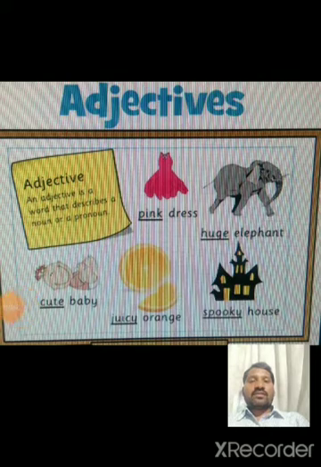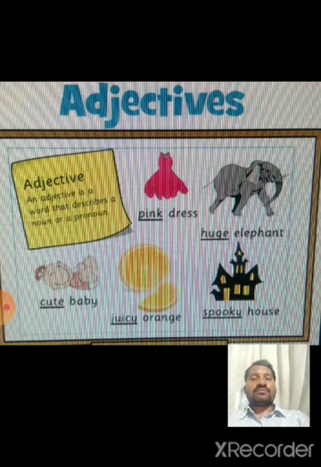Next, look into adjective. An adjective is a word that describes a noun or pronoun. It shows the quality of a noun. Look at the examples. Pink dress. In this phrase, dress is a noun. Pink is an adjective. Pink is the color of the dress. Next one: huge elephant. Elephant is a noun. Huge is an adjective. Huge is the size of the elephant.